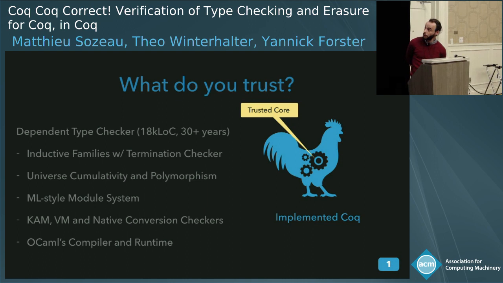It includes a type checker for dependently typed lambda calculus with inductive families, a termination checker, universe cumulativity and polymorphism, and an ML-style module system that's been added as well. There are 3 variants of conversion, which are more and more efficient as you go along. And of course, all this relies also on OCaml's compiler and runtime, as Coq is implemented in OCaml.